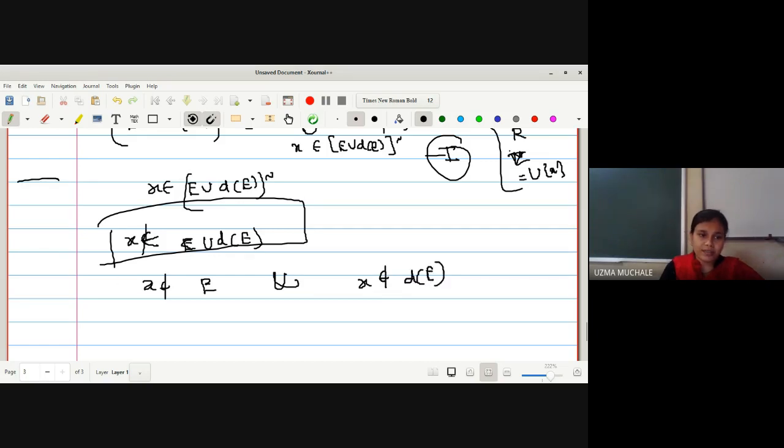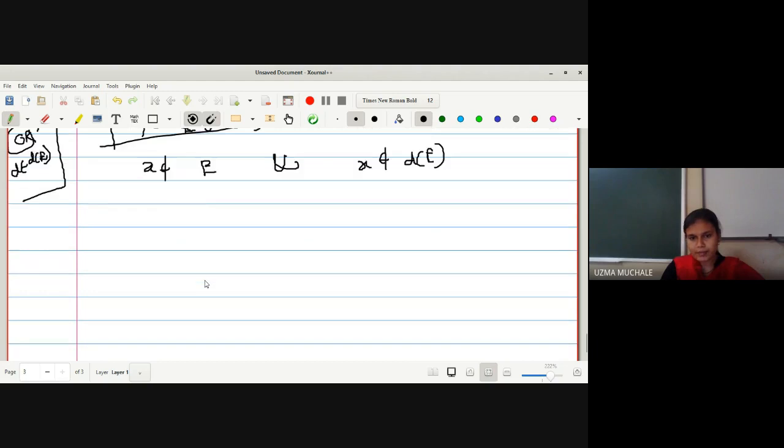Okay, but this is a different case if you are saying that X is a member of E union derived set of E. If X is a member of E union derived set of E, I can say X is belonging to E, or I can say X is belonging to derived set of E. Right, because for the union it is or, but if I am saying that X is not a member of union, it is not a member of both the sets.